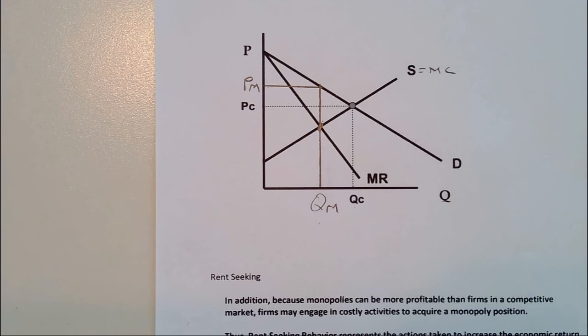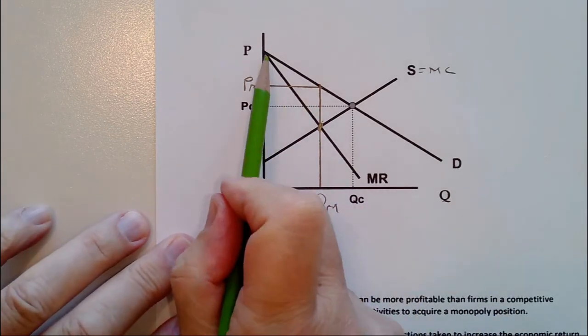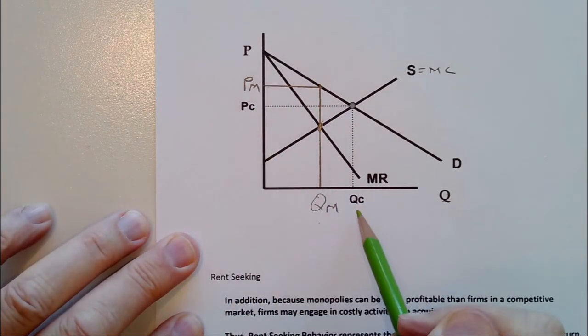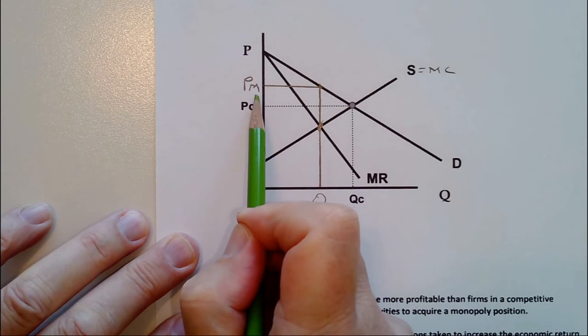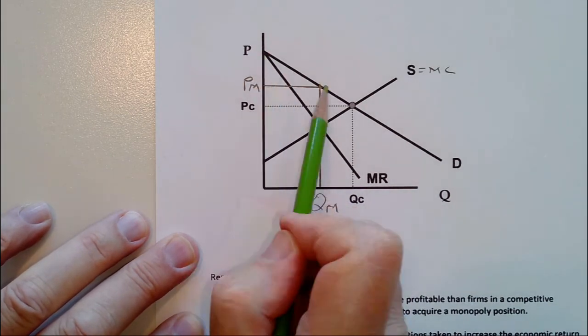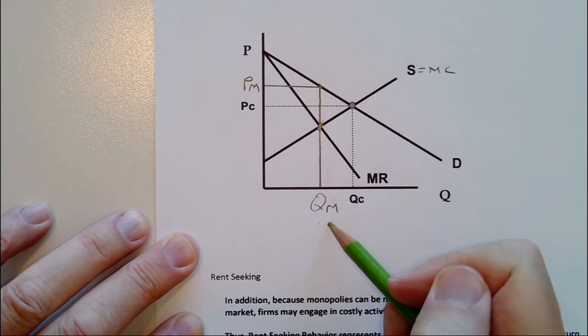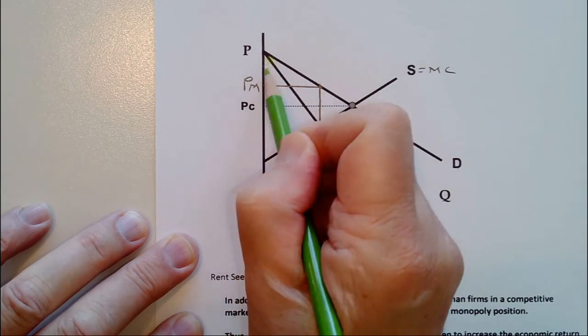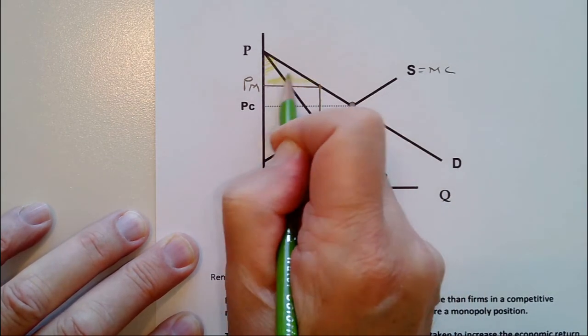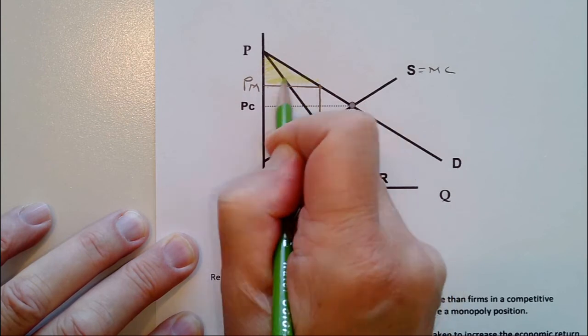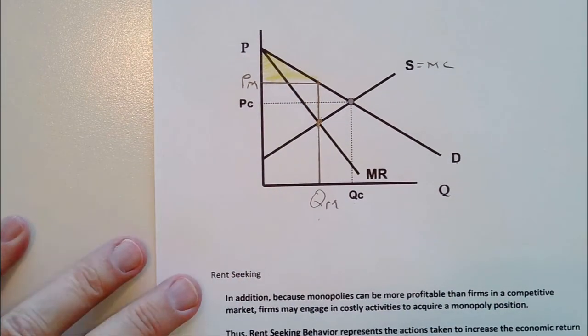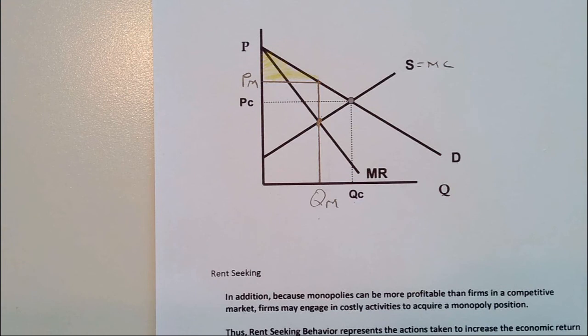So now where is the consumer surplus? Well, it used to be everything below demand above price PC over to QC, but now the price is higher, price PM, and so the surplus would be everything, again, below demand above the current price over the output QM. So this would be the new consumer surplus. A lot less amount, and it's a less amount for two reasons. One, customers are paying a higher price, and they're buying less. The less amount being bought and the higher price combined together has reduced the surplus for the consumers quite a bit.